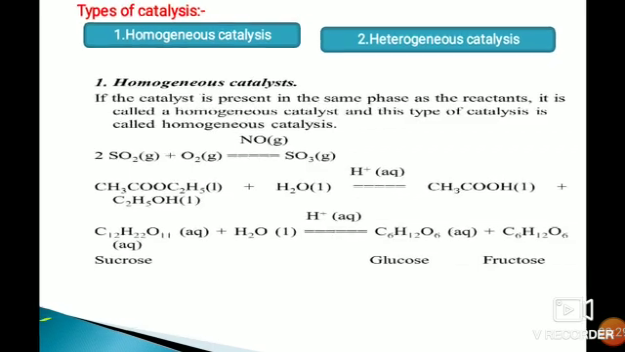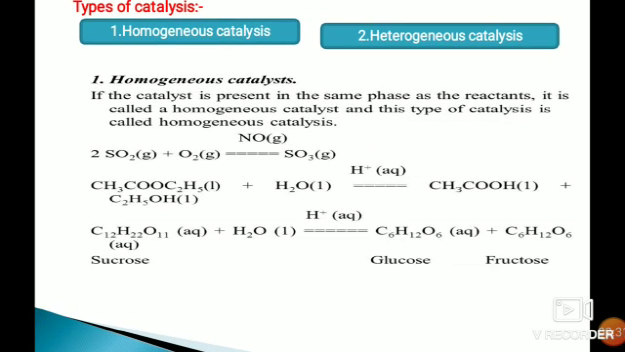hence it is known as homogeneous catalysis. The second example is ethyl acetate plus H2O, which are present in a liquid state, and the catalyst is H plus, which is also present in an aqueous or liquid state, from which acetic acid and ethanol are produced. In these reactions, both catalyst and reactant are present in the same state, hence it is homogeneous catalysis.